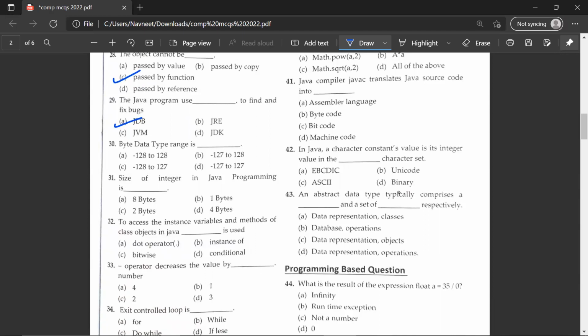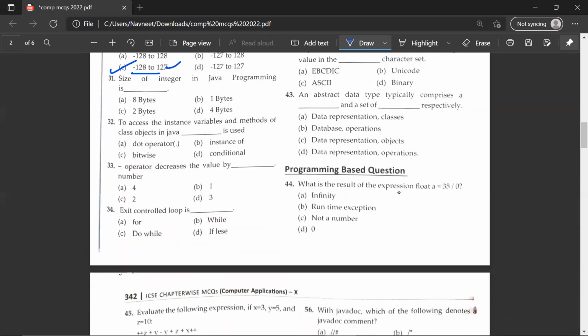Byte data type range is C, minus 128 to 127. Size of integer in Java programming language is D, 4 bytes. To access the instance variables and methods of class objects in Java, the dot operator is used. The minus operator decreases the value by one, B.